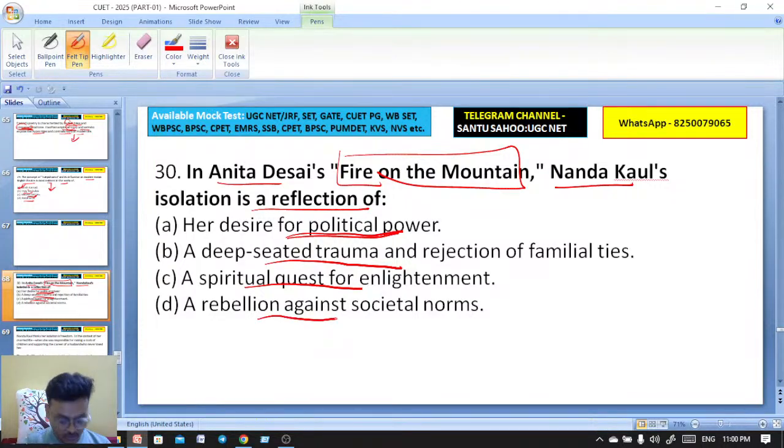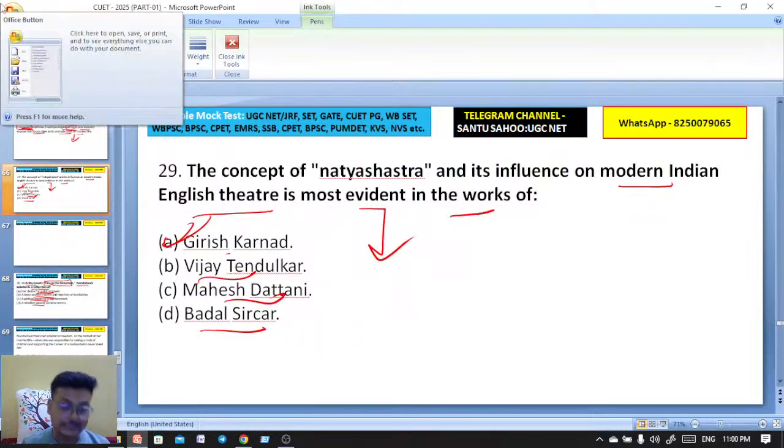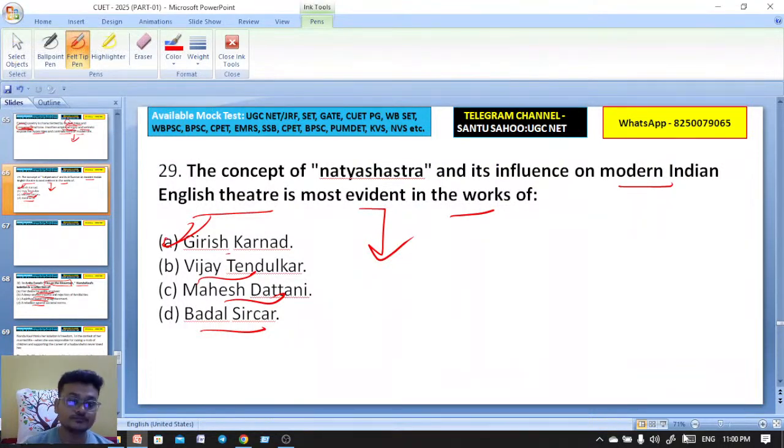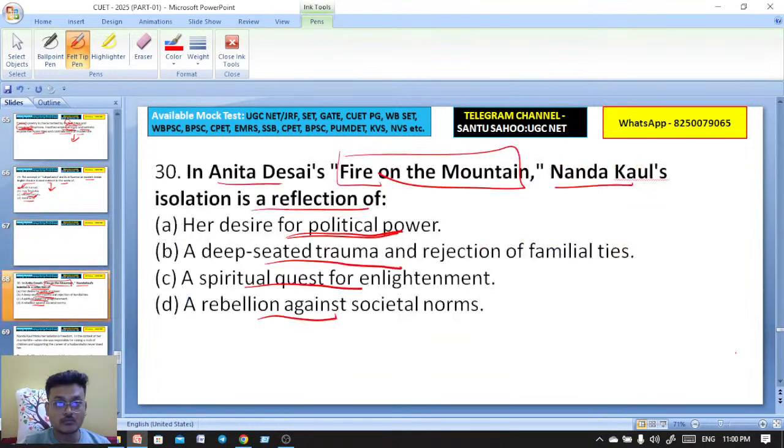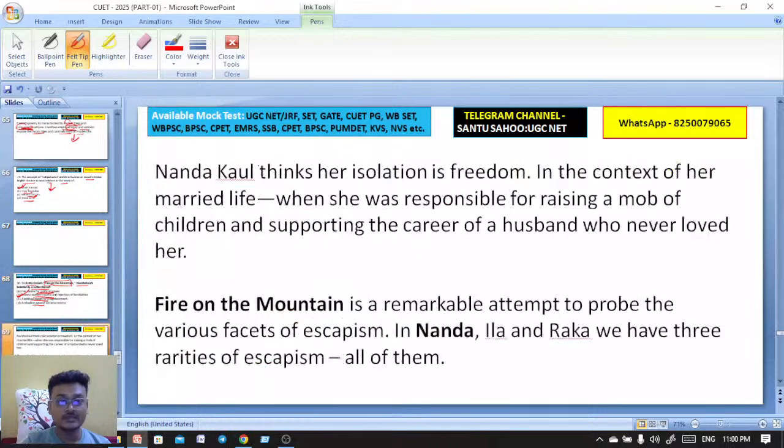Kapal Kundala, exactly. In Fire on the Mountain, we have Ila, we have Nanda Kaul, we have Raka. That is actually a reflection of deep-seated trauma and rejection of familial ties. Familial ties, actually. I told family, it's familial ties. Chalo. So here B is the right answer, exactly. B. Got it, Muskan, Neetu. Everyone is right here. B is the right answer.